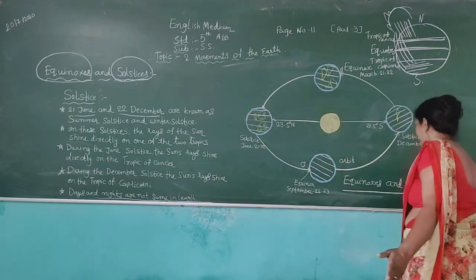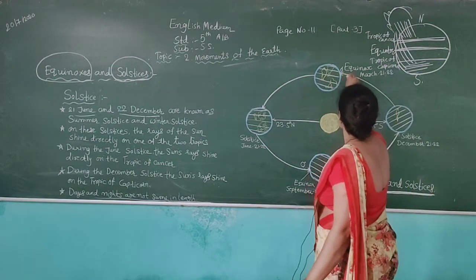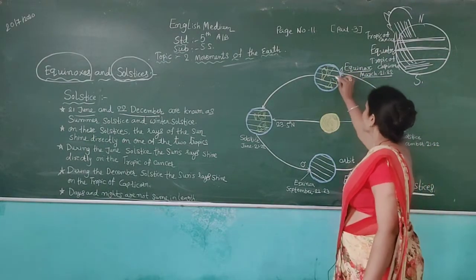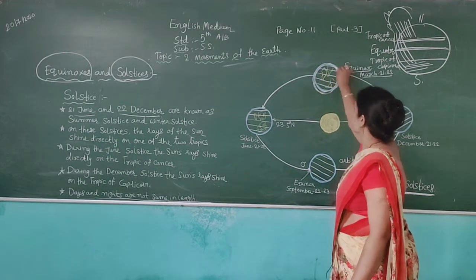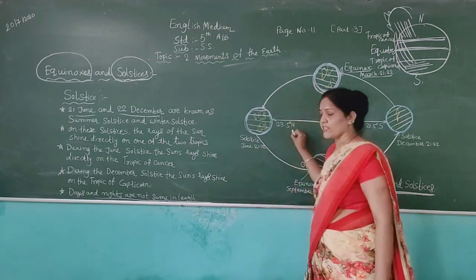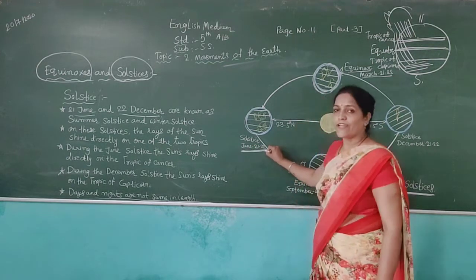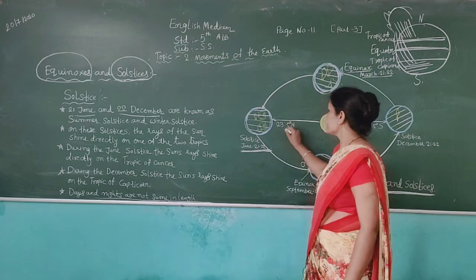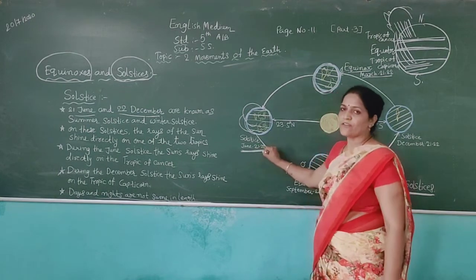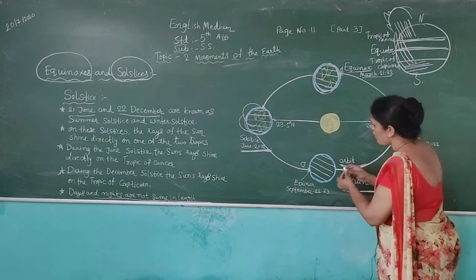Now let's see the diagram of equinox and solstice. Here is the equinox, March 21, 22. It is known as the equinox. Here, 23.5 degrees north, this is the solstice, June 21st and 22nd. This is the orbit of the earth.